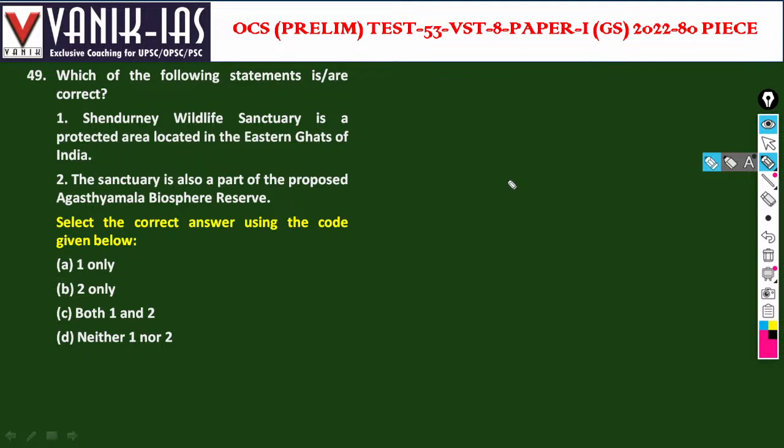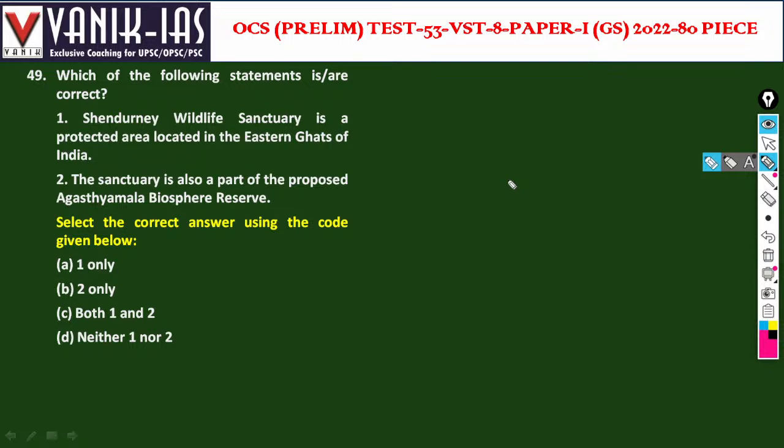Which of the following statements are correct? The Sendurni Wildlife Sanctuary is a protected area located in the Eastern Ghats of India. It is located in the Eastern Ghats of India.